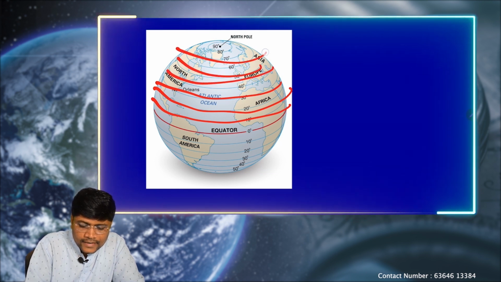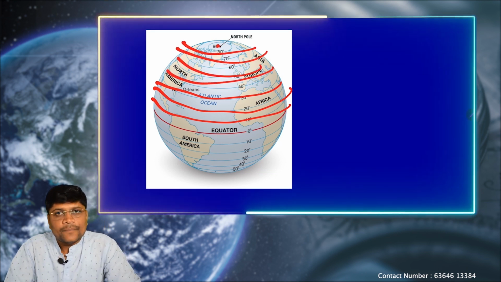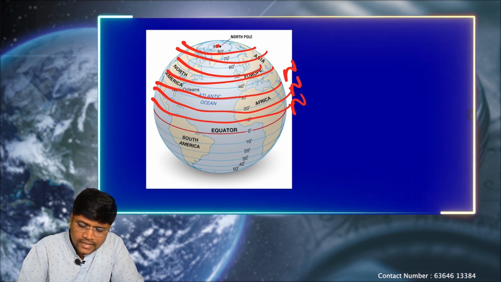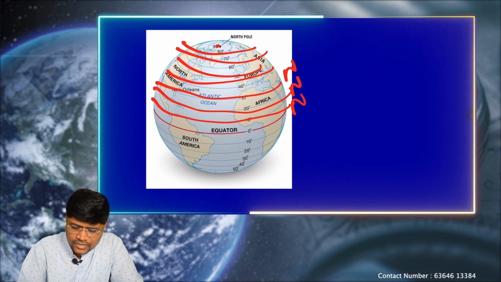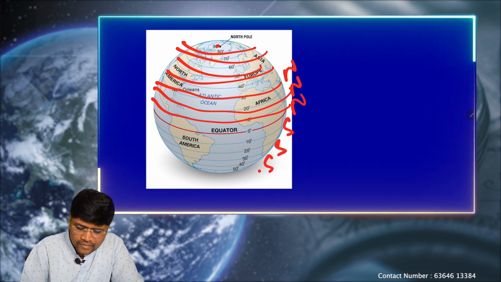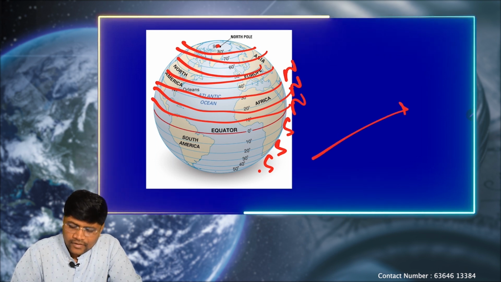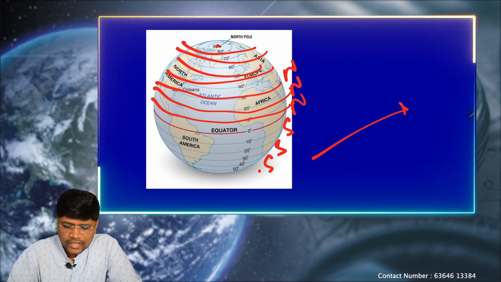This is how the latitudes are drawn at an angular distance from the equator. Latitudes of the northern hemisphere are marked with the N, that means northern hemisphere latitudes. Similarly, in the southern hemisphere, they are marked with the S, southern latitude. The equator divides the globe into two equal halves.